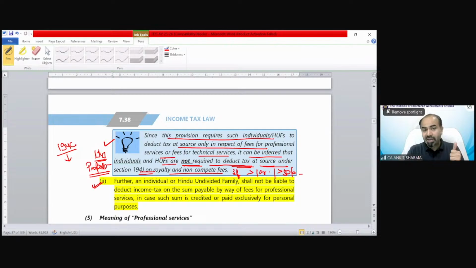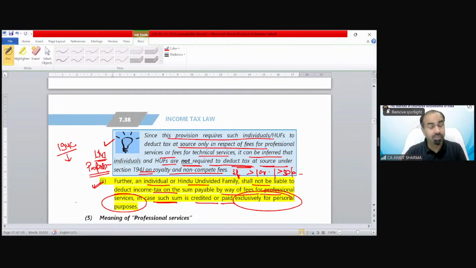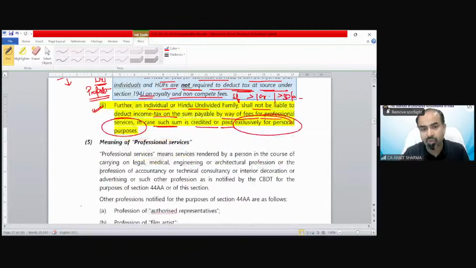And even in case of that individual, including for professional and technical, if it is for personal purpose, we have the exemption. Further, an individual or HUF shall not be liable to deduct income tax on a sum payable by way of fees for professional services in case such sum is credited or paid exclusively for personal purpose. So this is very, very important for the purpose of your examination.